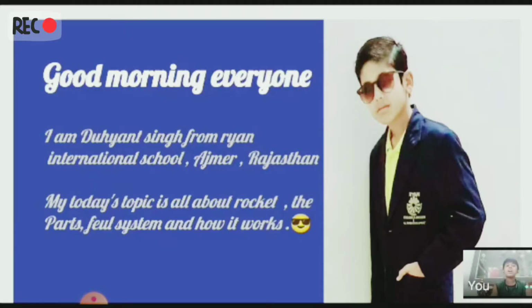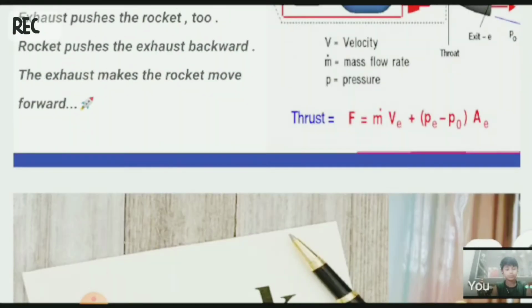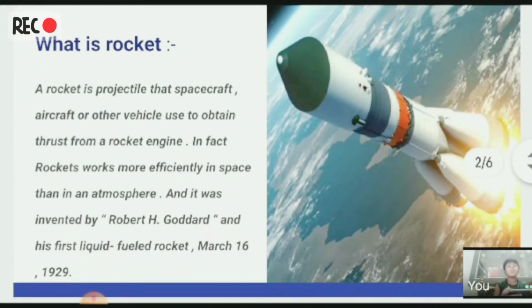Today's topic is all about rocket, liquid fueled rocket. Now let us talk about what is a rocket. A rocket is a projectile, a spacecraft, aircraft, or other vehicle that obtains thrust from a rocket engine.